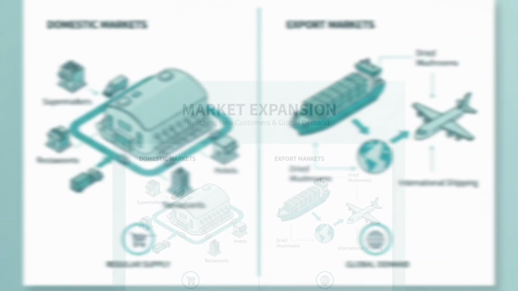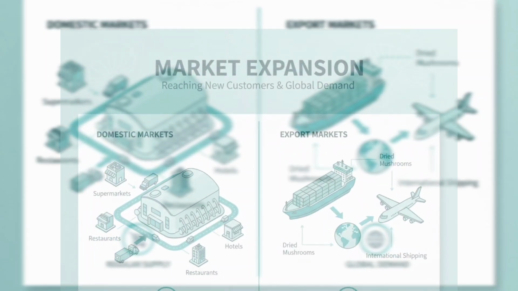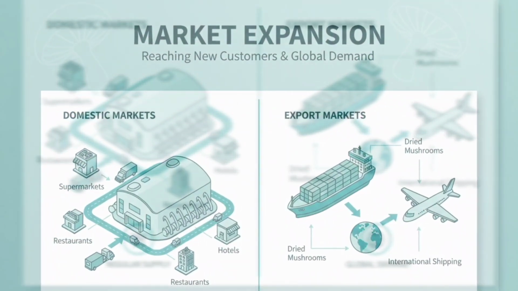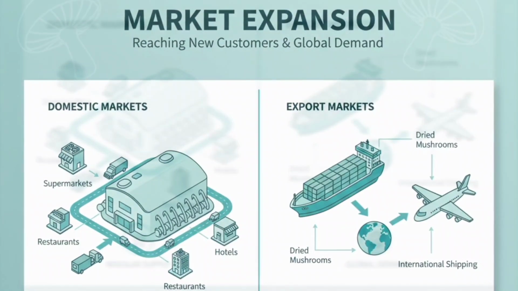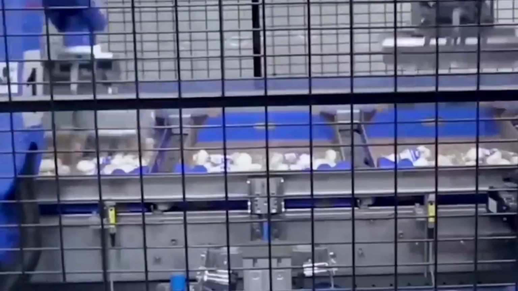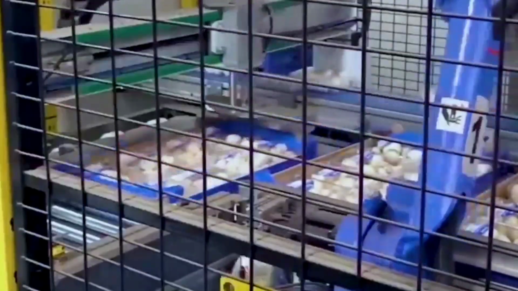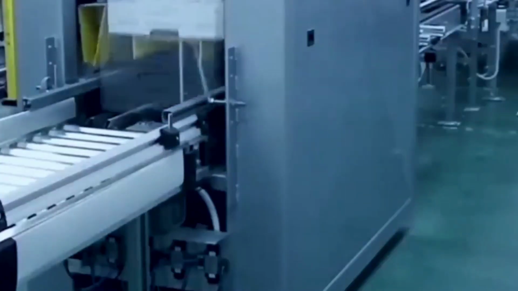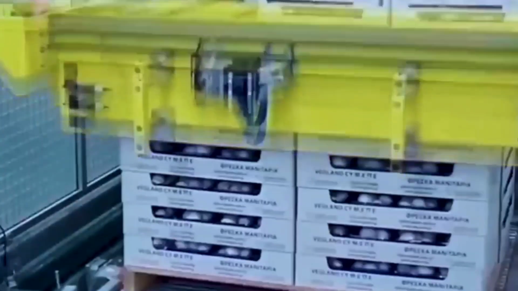Market expansion. With higher production capacity, the farm can supply supermarkets, hotels, and restaurants on a regular basis. It can also explore export markets, where demand for fresh and dried mushrooms is growing. Entering new markets not only increases revenue but also strengthens the reputation of the farm as a reliable supplier.